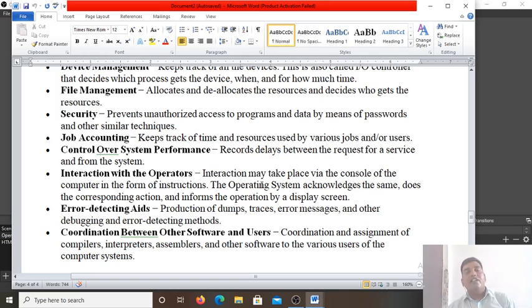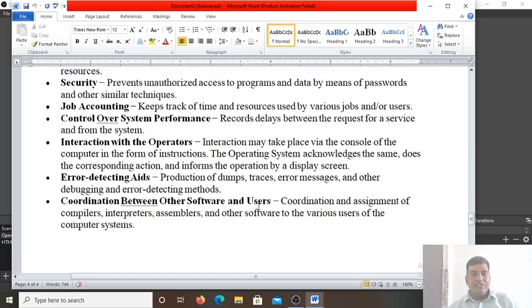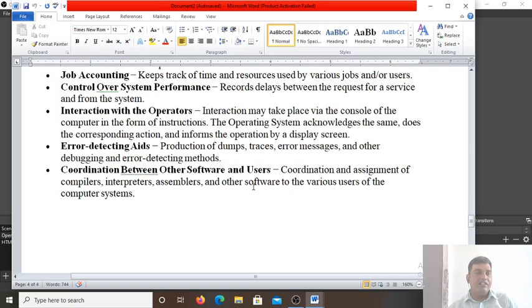Interaction with the operators. Interaction may take place by the console of the computer. So how do we get the interaction with the operators? From the console of the computer, the console means your monitors and hardware devices, and it informs the operator by display screen. Error detecting aids: production of dumps, traces, error messages, and other debugging and error detecting methods. So whatever message you get at the time of an error, that is the error detecting aids, and these aids are provided by the operating system only.